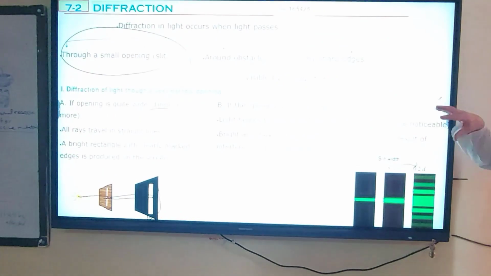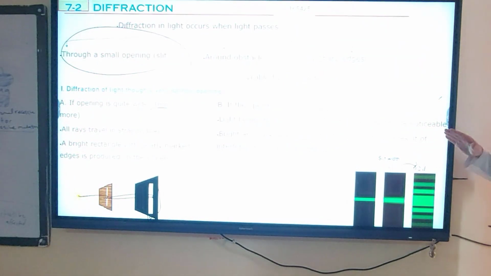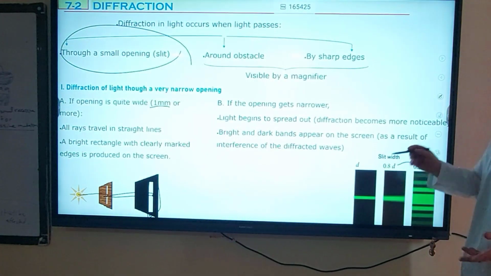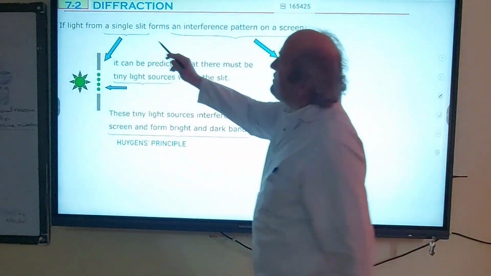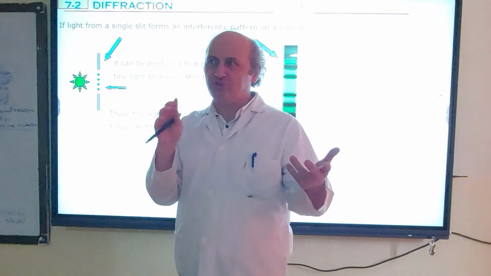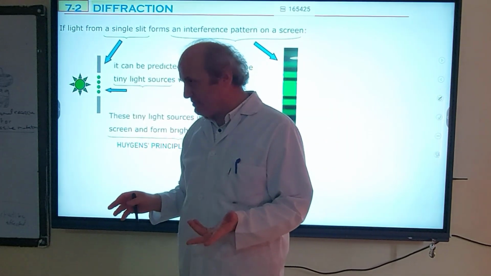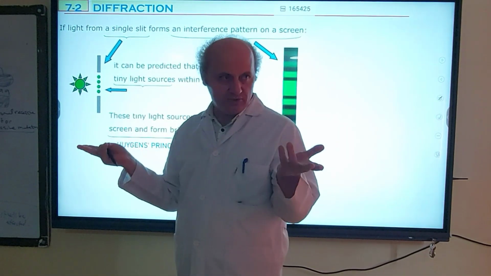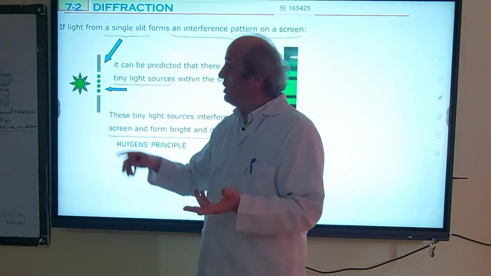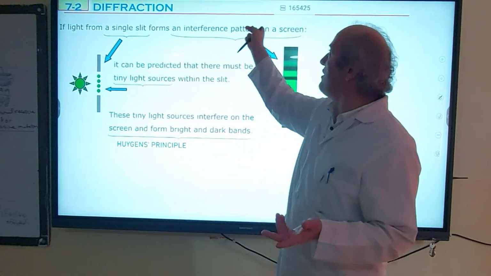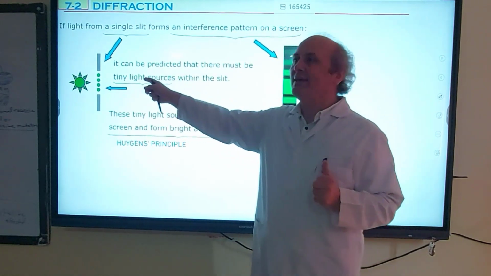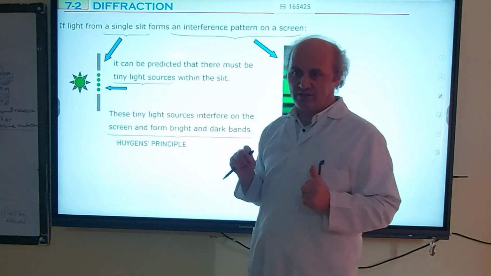Now we are going to study Huygens' model. I will explain how this model explains the pattern on the screen and the bending of light while it passes through a slit. Normally a single slit, according to section 1, cannot produce an interference pattern. We need at least two slits. But if light from a single slit forms an interference pattern on a screen, it can be predicted that there must be tiny light sources within the slit.